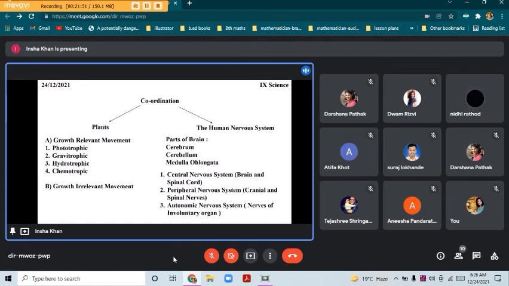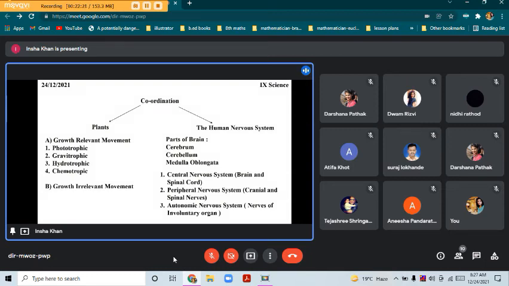Yeah, fine. So in plants we have learned two types, growth relevant and growth irrelevant. In growth relevant we saw phototropic, that is, response to light, gravitropic, response to gravity, hydrotropic, response to water, and chemotropic, where the stimulus is chemical. Then in growth irrelevant, the movement is not related to growth.